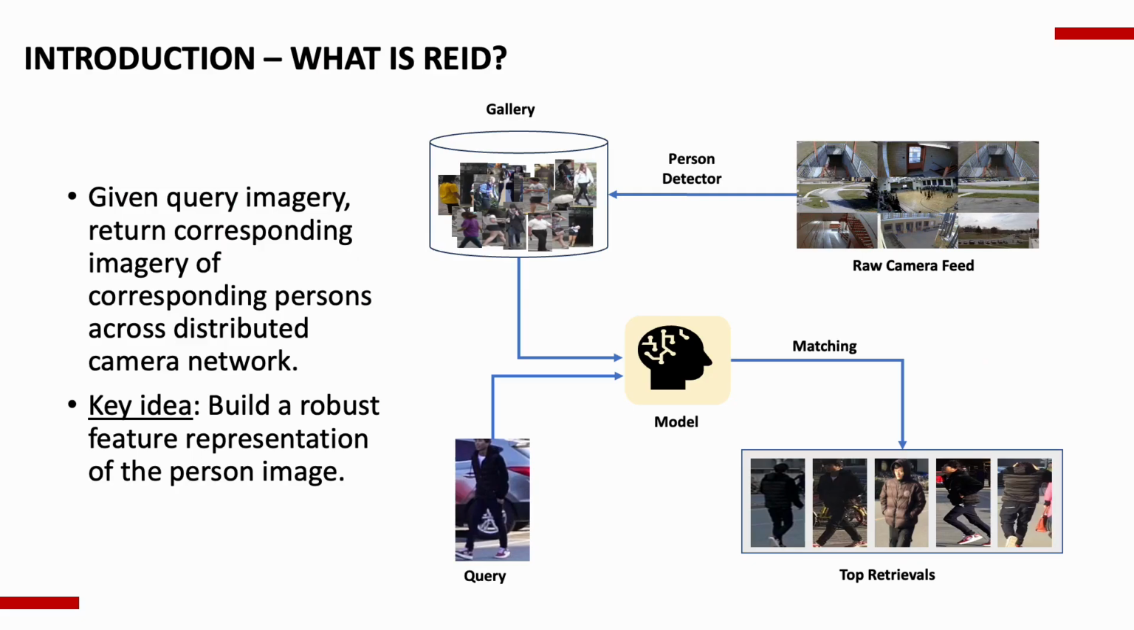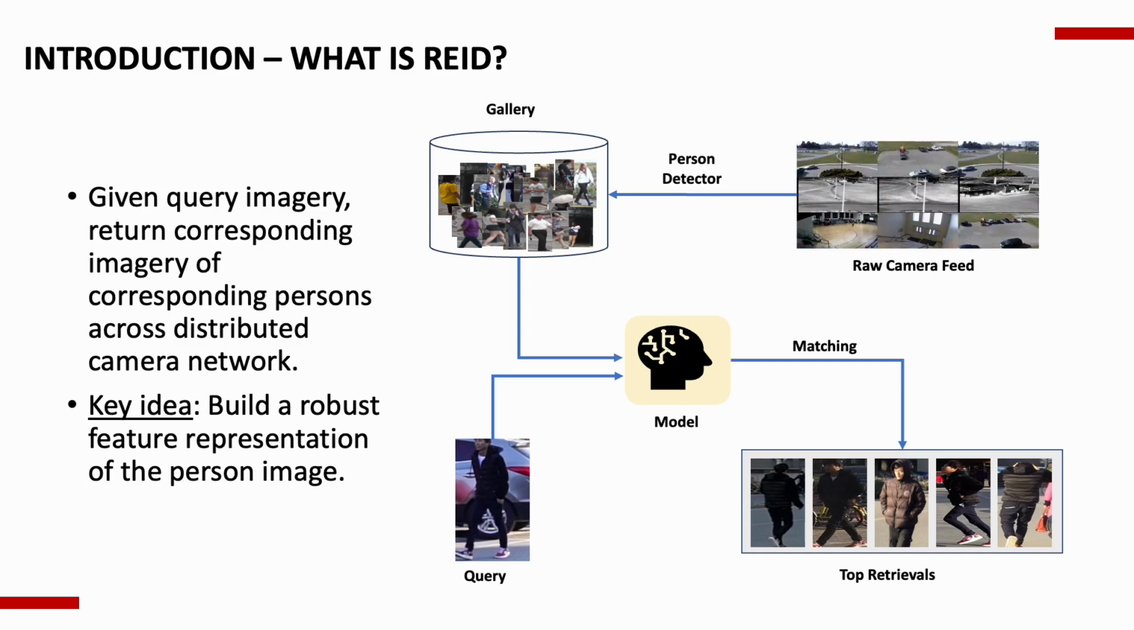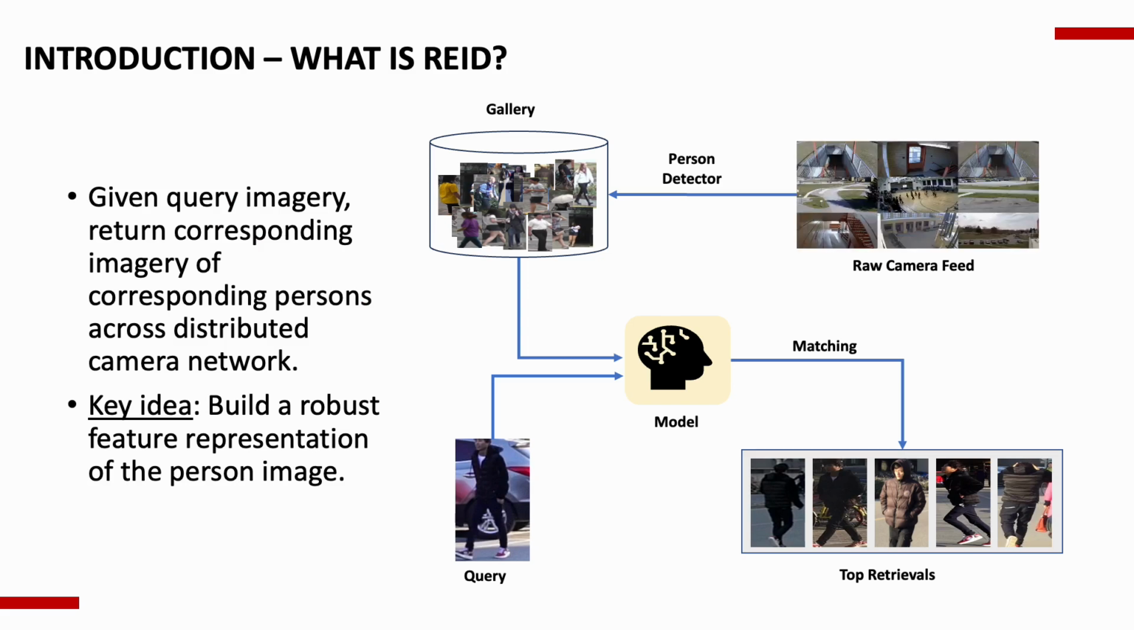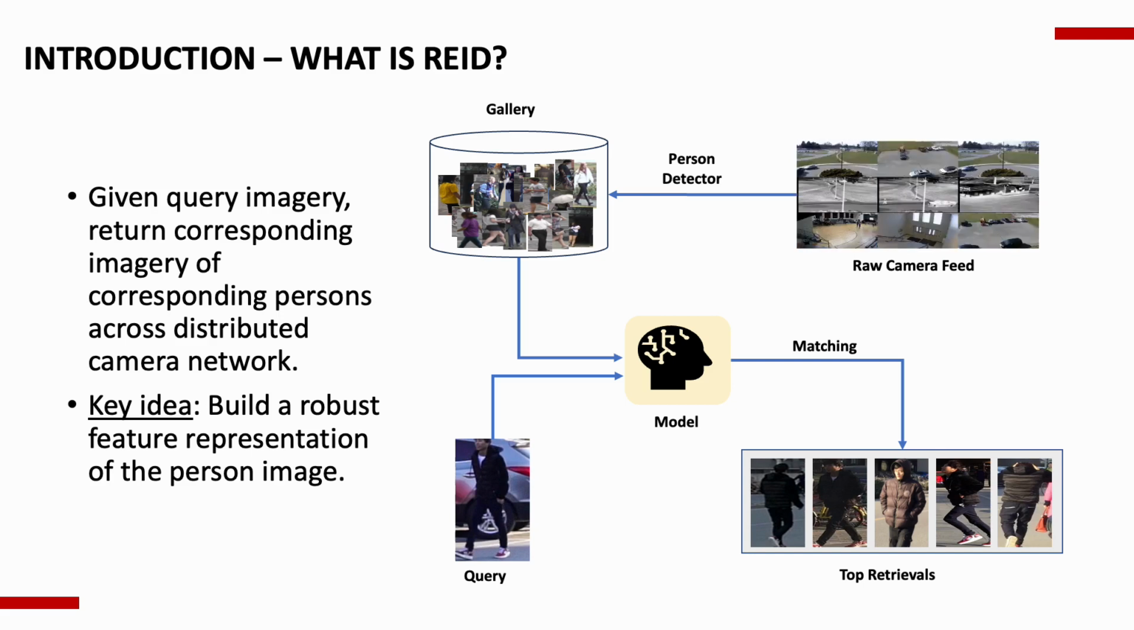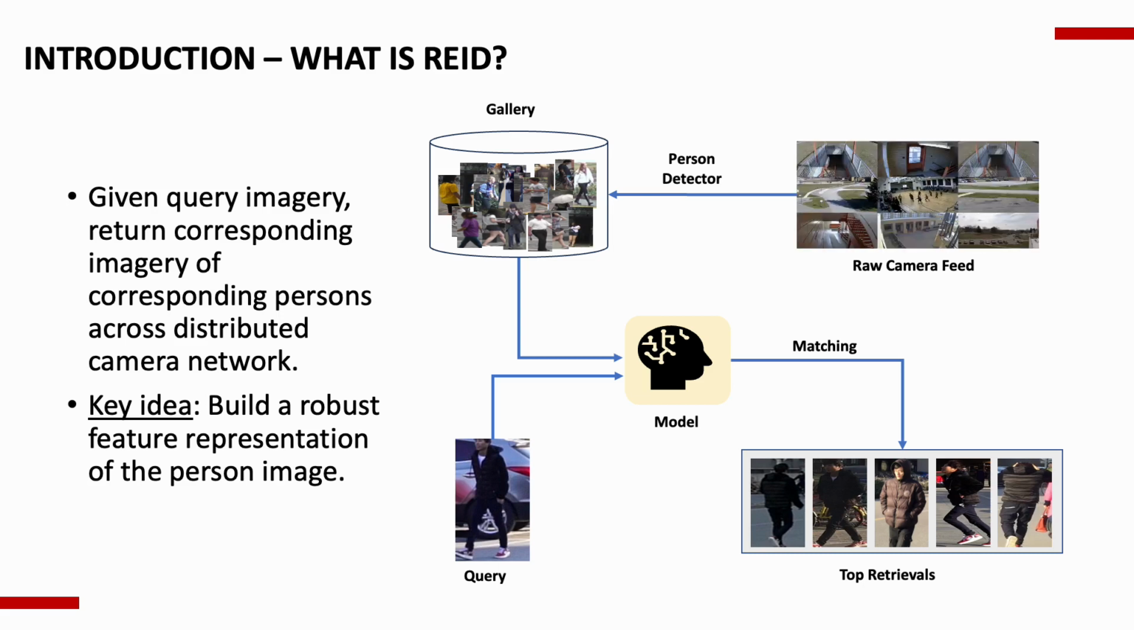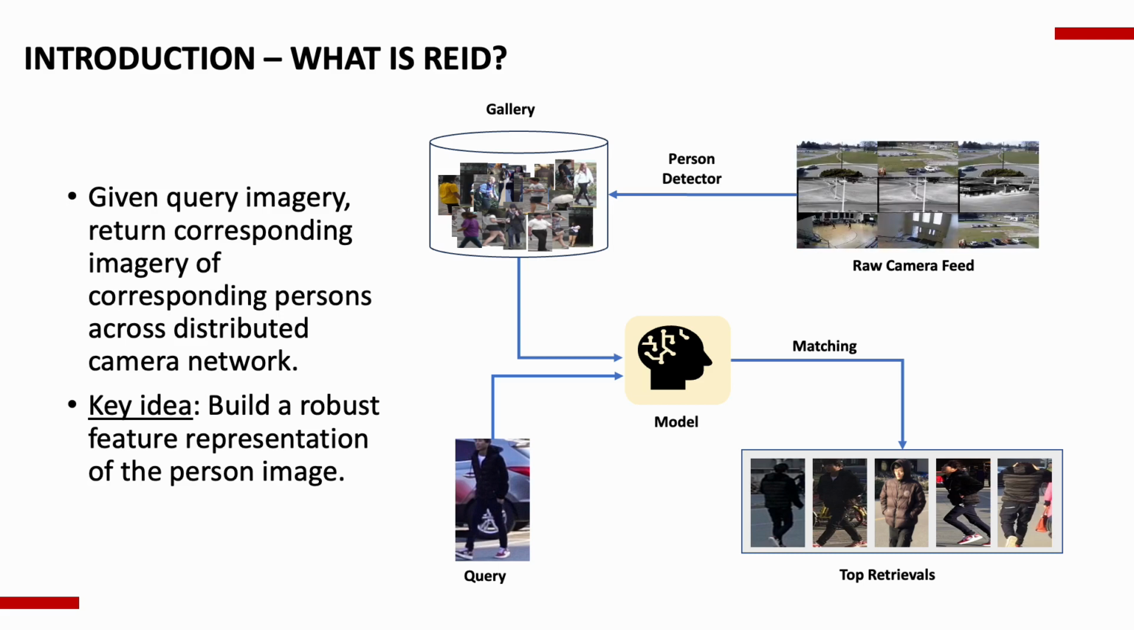To describe ReID, consider an input image, referred to as the query image here. The task is to search for that person in that image across a camera network, where the gallery or the database consists of all the person detections, and return the top matches for that person. The key idea here is to build a feature representation of the person's appearance so that images of the same identity are closer in the feature space.